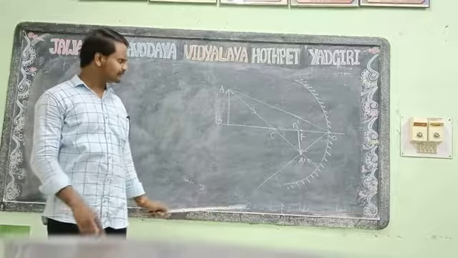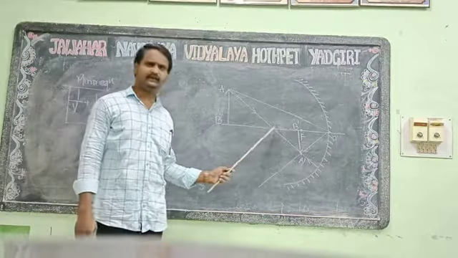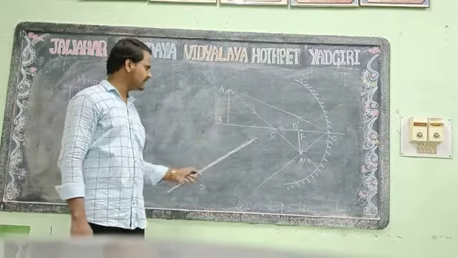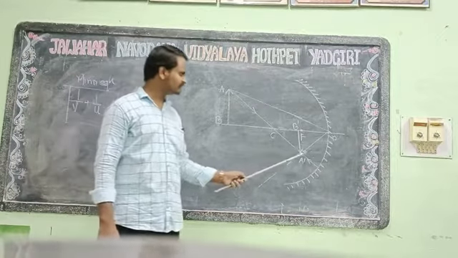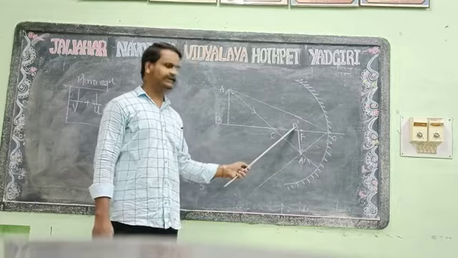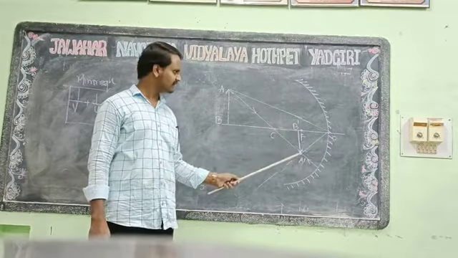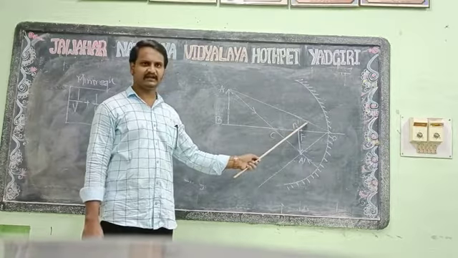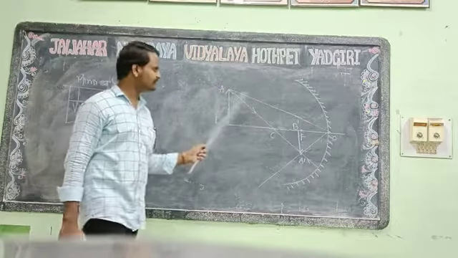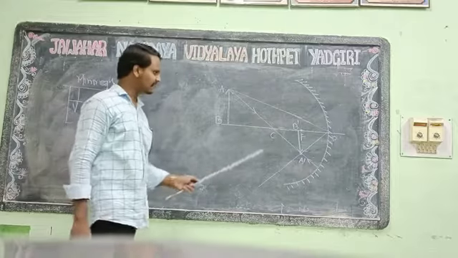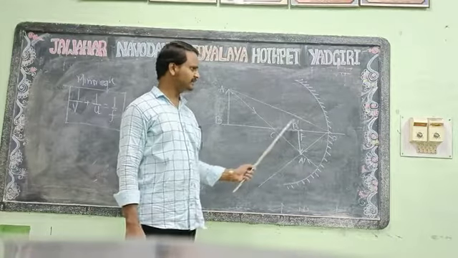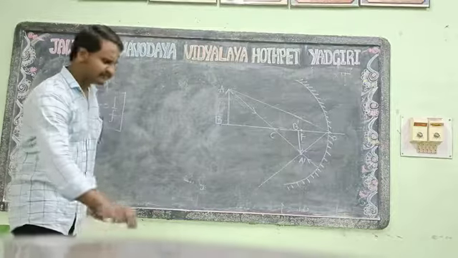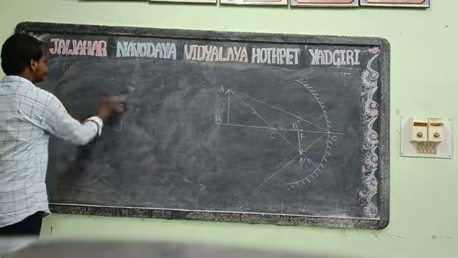Okay, here in this case we have to consider three triangles. First we consider the triangle ACB, and the triangle A dash C B dash. Next we consider the triangle APB and the triangle A dash P B dash. Okay, we have to consider these triangles. Here starts the derivation.